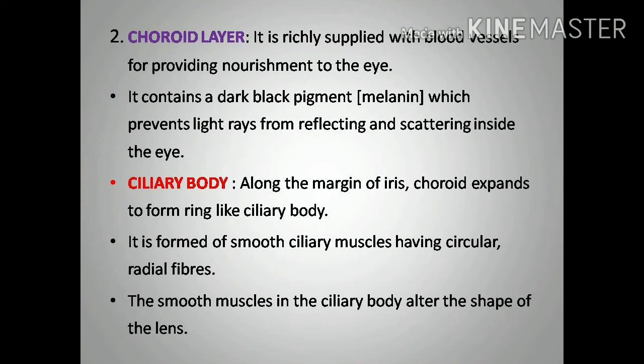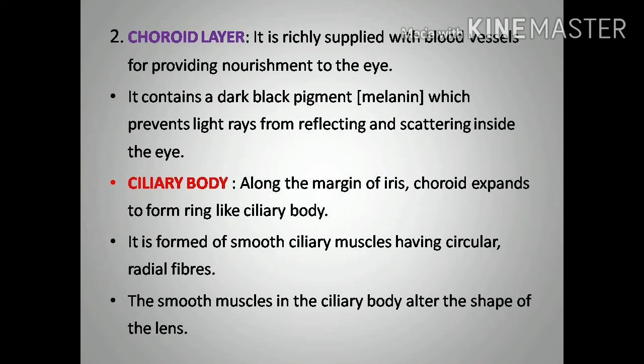First one is the ciliary body. Along the margin of the iris, the choroid expands to form a ring-like ciliary body. In the choroid layer, we can see the ciliary body. Ciliary body is nothing but the expanded region of this choroid layer. So it has a ring-like structure that is called the ciliary body.